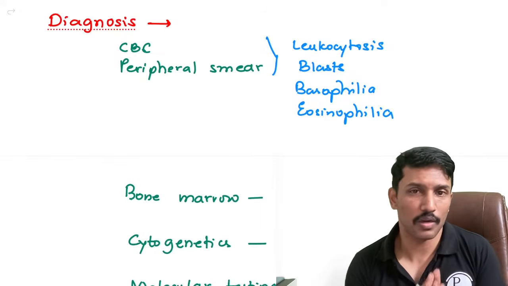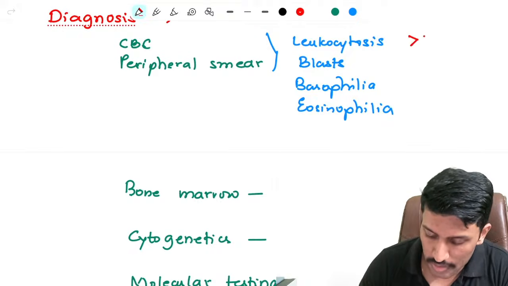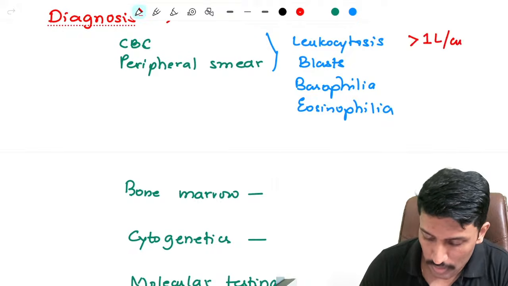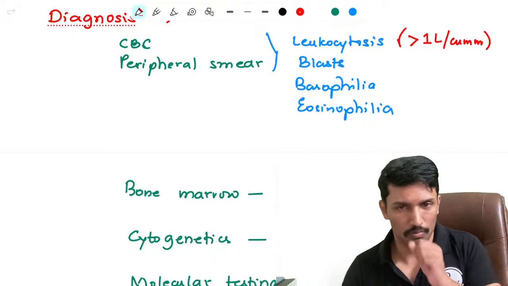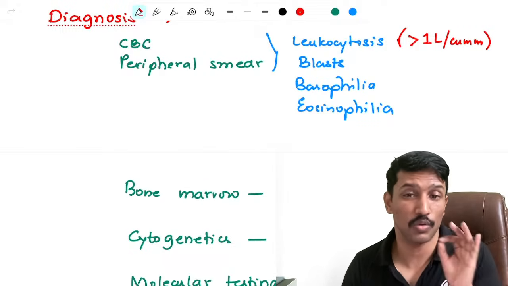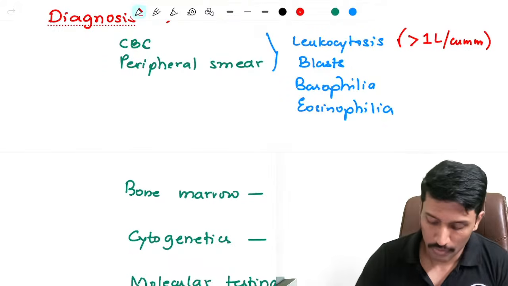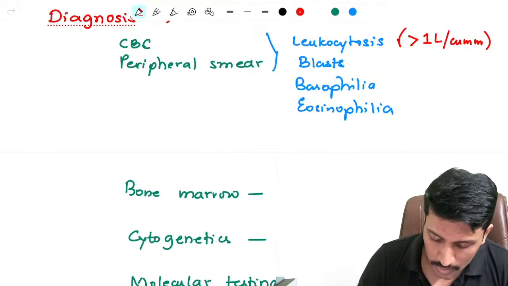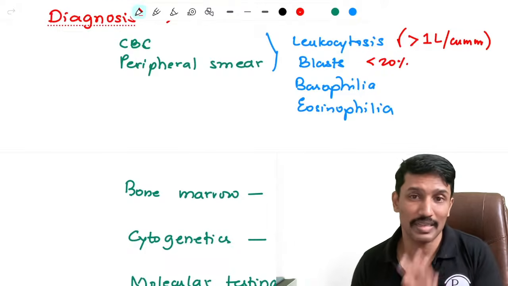If you do complete blood count and peripheral smear, you will notice leukocytosis. The leukocyte count may be even more than 1 lakh per cubic millimeter at the time of presentation. But as I've already told you, with Imatinib, you're expecting it to come down to less than 10,000. When it doesn't come, it is accelerated phase. So blasts will be generally less than 20%. More than 20%, it is a crisis.